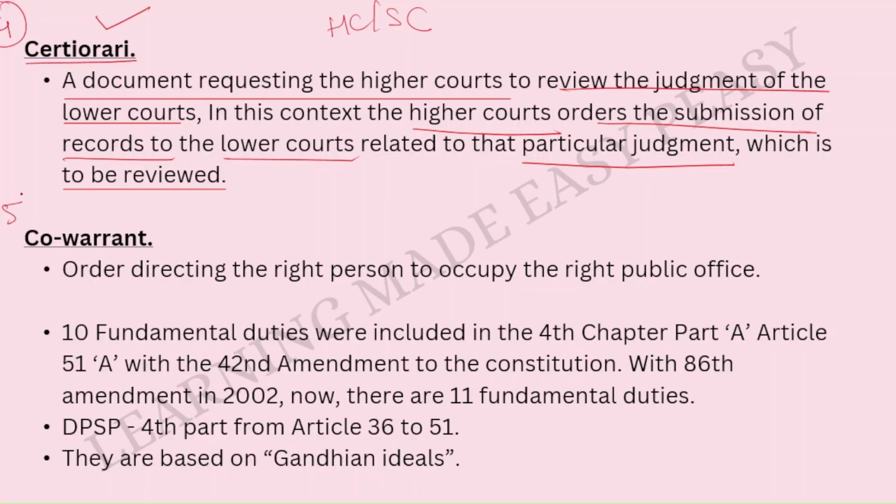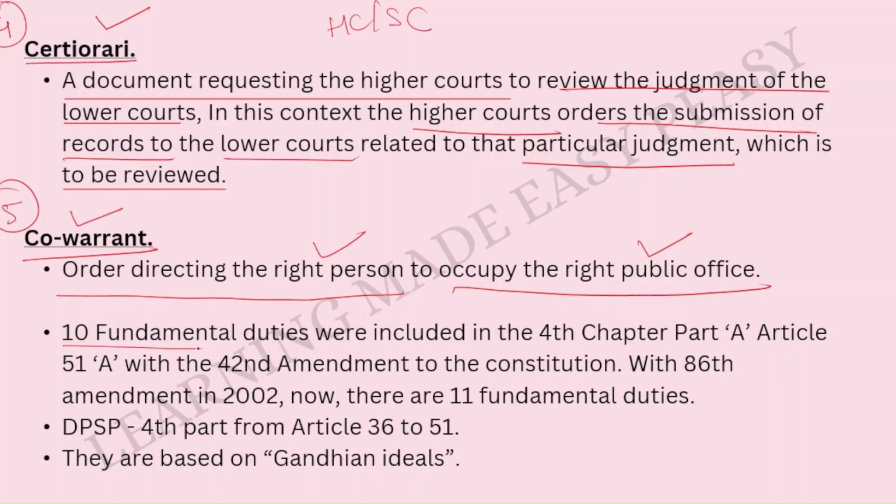Finally, the fifth writ is quo warranto. So in this, the order directing the right person is given to occupy the right public office. Okay, so in this, the High Court or the Supreme Court orders a particular person, the right person, to occupy the right public office. So this kind of writ is called quo warranto.